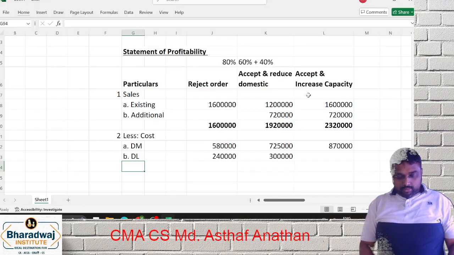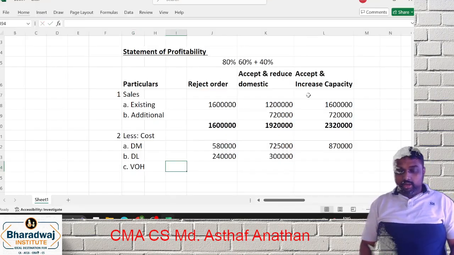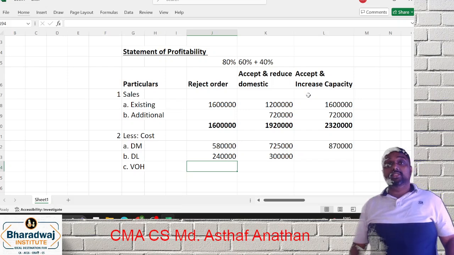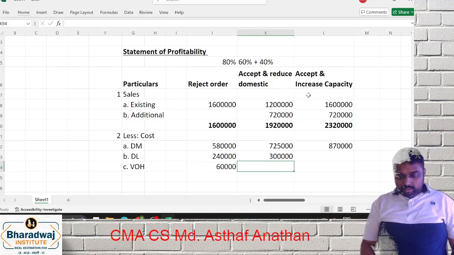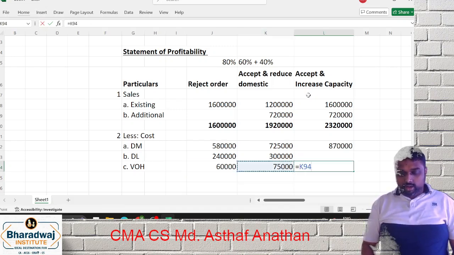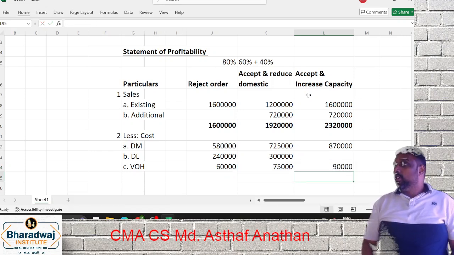Next, variable overhead. There is no increase in cost. If increase in cost is there, you have to go through the adjustment also. So what is the variable overhead? 60. Same thing. 60 is for 80. What will be 400? This is 400. What will be for 120?